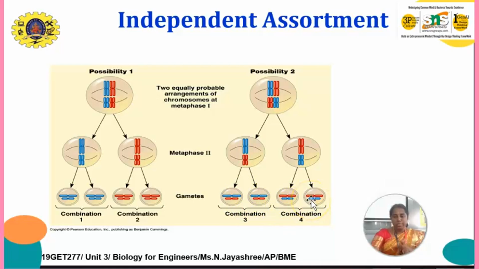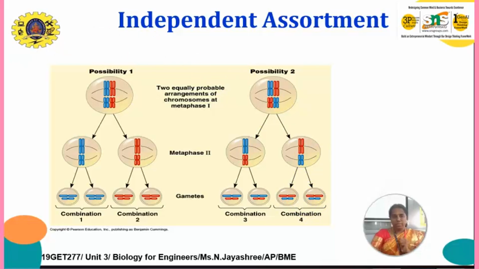So it forms the four daughter cells which are unique to the parent cell. This is the main function of the meiosis stage.